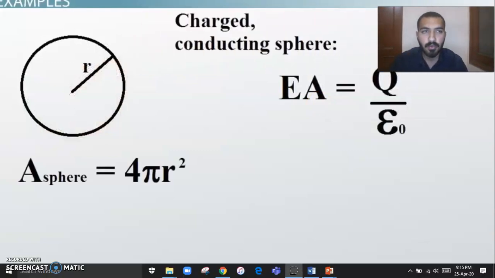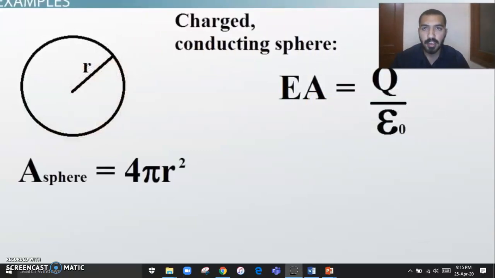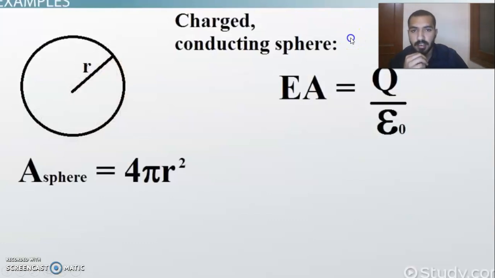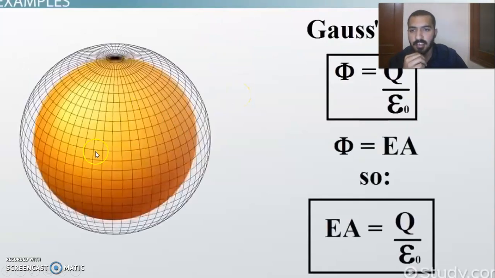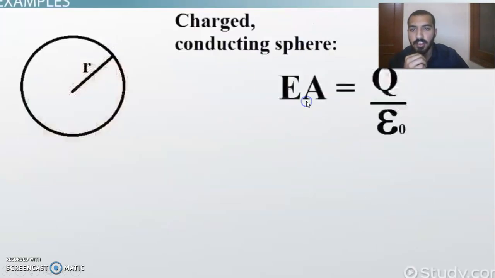In this example we are seeing a charge enclosed in a sphere. You have this orange sphere, the orange ball from previous slides. You have a charge inside that ball, and this sphere has the radius r. So what was Gauss's law? Gauss's law was phi equal to q divided by epsilon naught, and you have replaced phi by EA.